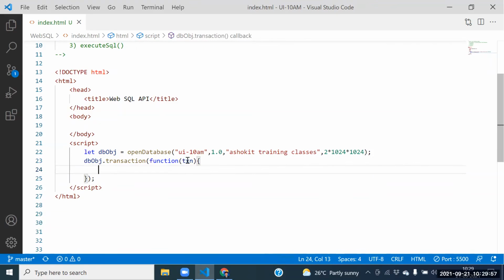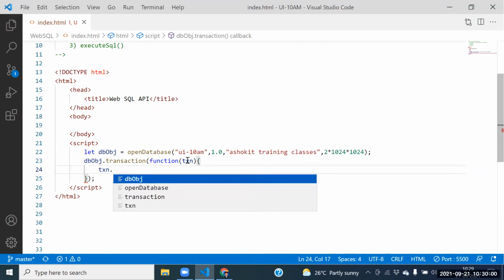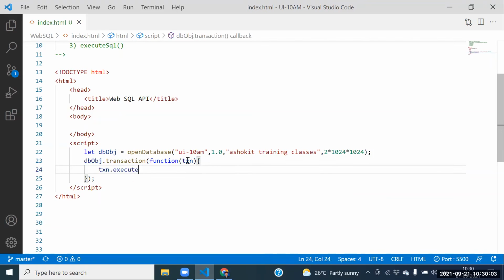Guys, say this one. How to create the table? Transaction dot which function? The executeSql function. How to create one table? Create table, which table? Products table. Product ID, unique. Next one, product name, varchar of 20. Next one, product cost.